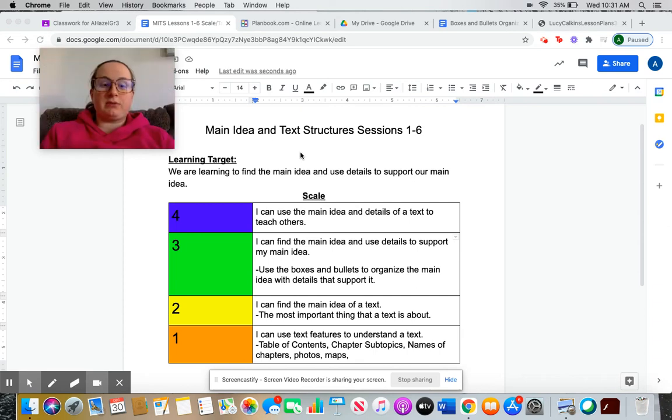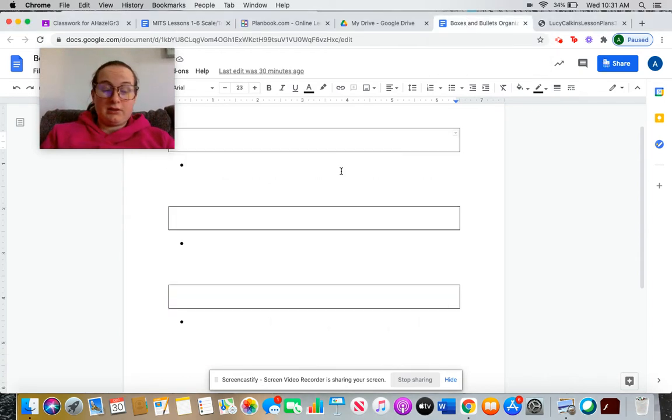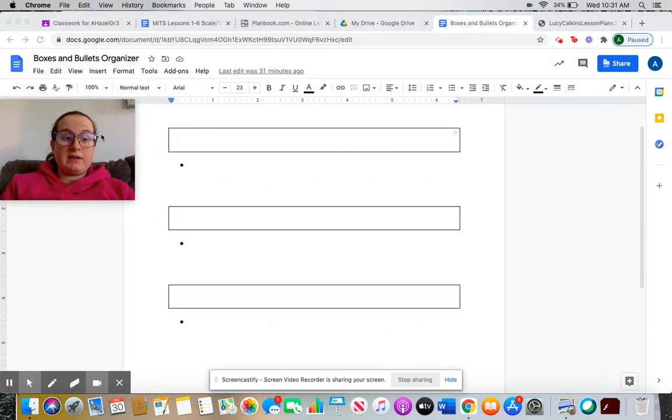Hey guys, so we are in session 5. So we are continuing working on this main idea and text structure learning target, right? So we find the main idea and use details to support it. And we have been doing this using the boxes and bullets organizer. And the great thing about this is that it's a Google Doc. Why is that a good thing?